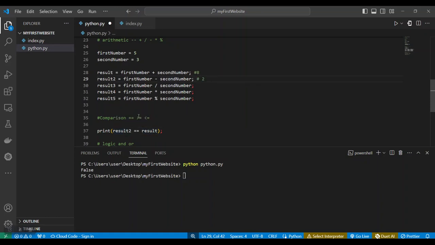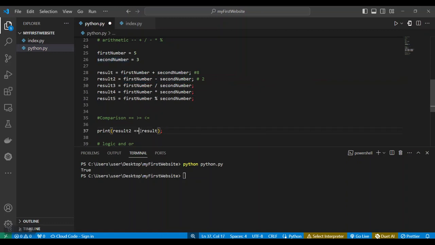But if I come here and change result 2 to be equal to 8, and then run that same operation again, it becomes true, because now I have changed this particular value to 8, and the result of this computation is also going to give us 8. So they are equal right now. That is the function of this equals operator.